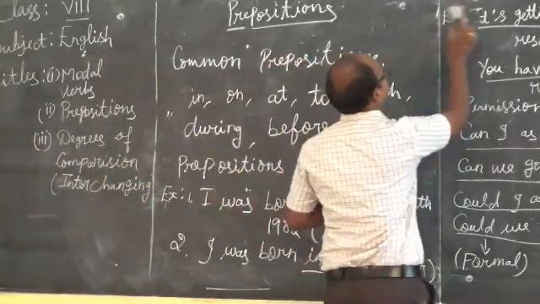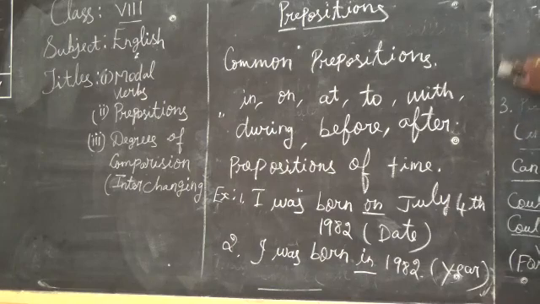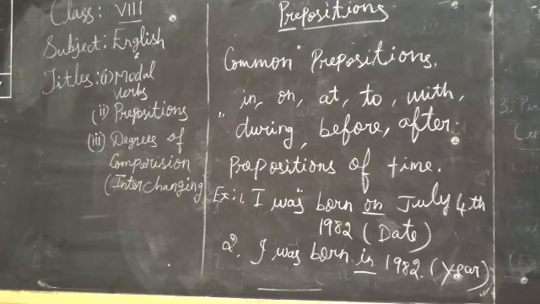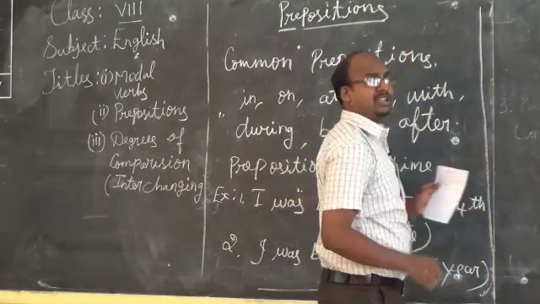Next, the preposition we are going to see is at. All these are prepositions of time only. Year is also time, month is also time, a date is also time. But which preposition is used where, that's what we are going to see.